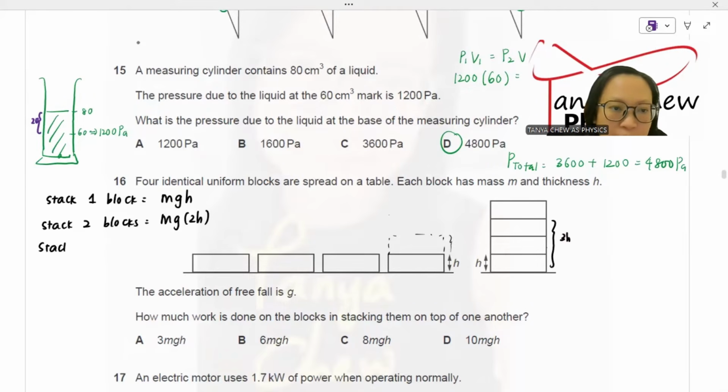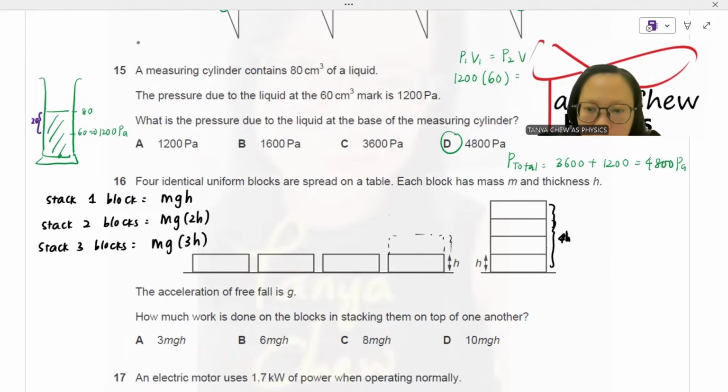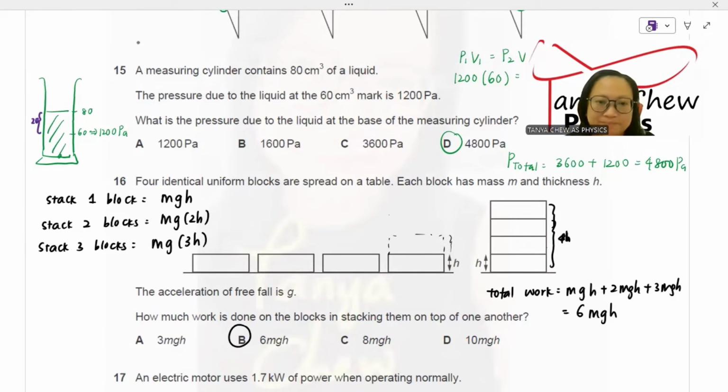When you stack the third one, there are 4 blocks only, so you can only stack 3 blocks on top of the first one. So this is 4h. 4h minus h, so you get mg 3h. So the total work, in terms of total gravitational potential energy, is mgh plus 2mgh plus 3mgh, and you gain 6mgh. So the answer is B.